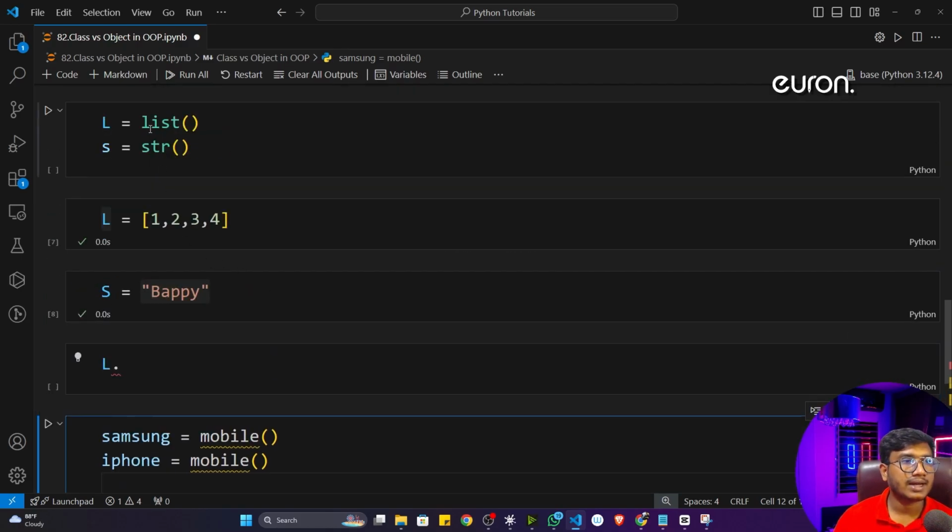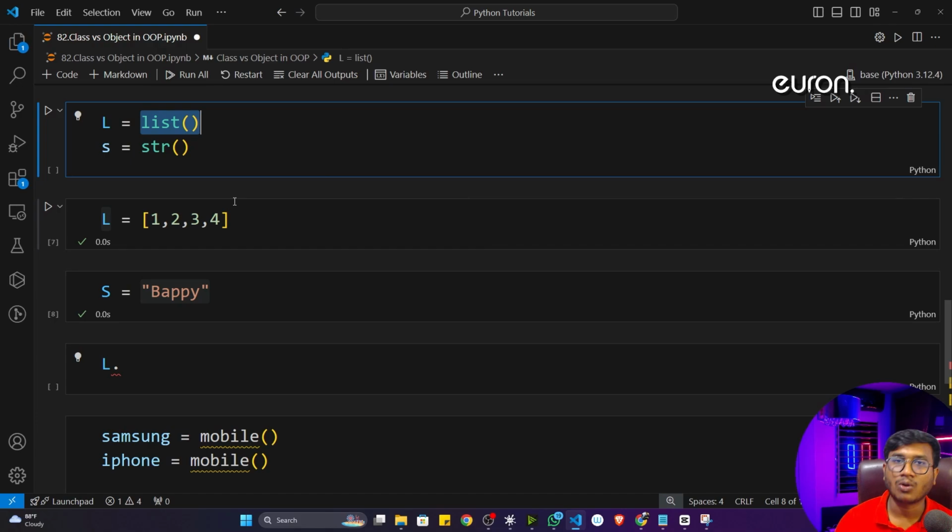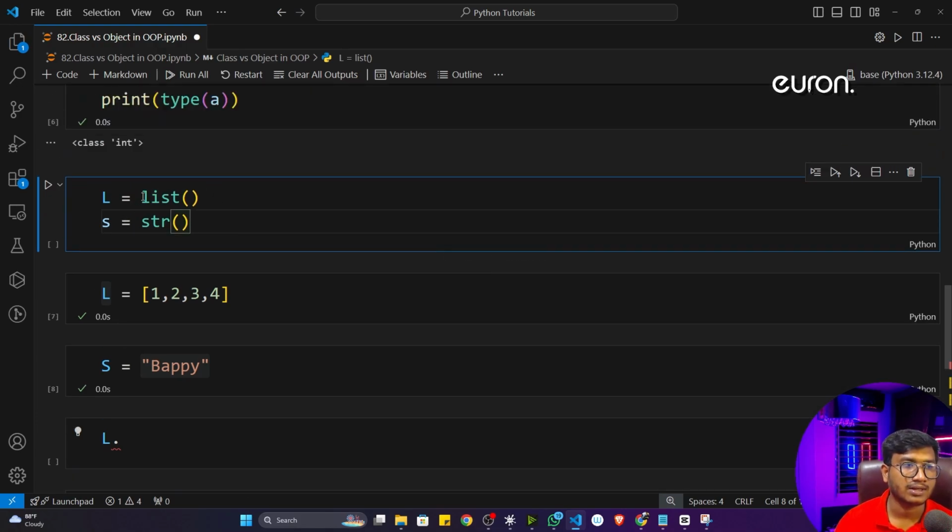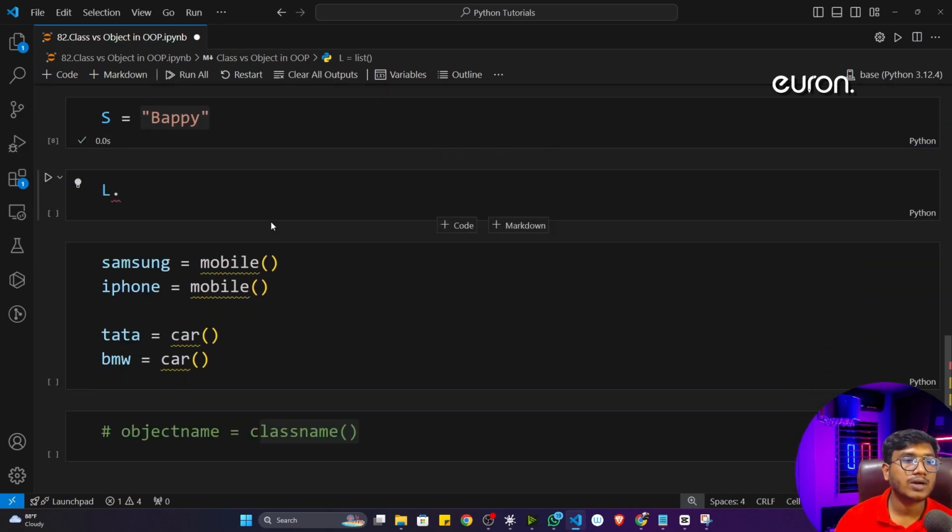Now see, inside a class I have some properties. This is a predefined class, that means these are the inbuilt classes inside Python. But going forward, we'll be creating our own class, our custom class. So whenever we write our custom class, what properties do I have to mention inside it? Let me show you.